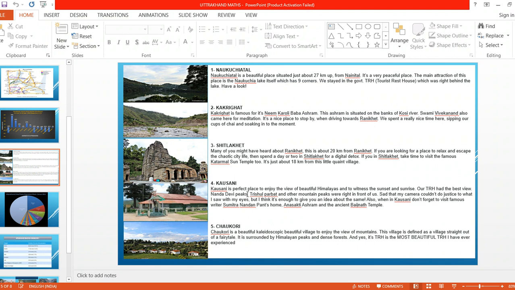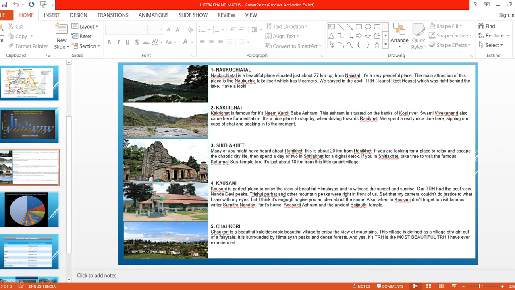Now here, Kausani is a perfect place to enjoy the view of the beautiful Himalayas and to witness the sunset and sunrise. Our TRH. What is TRH? Here it is given. Tourist Rest House. It had the best view.